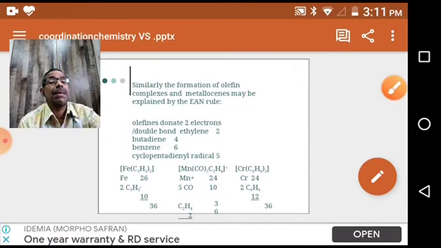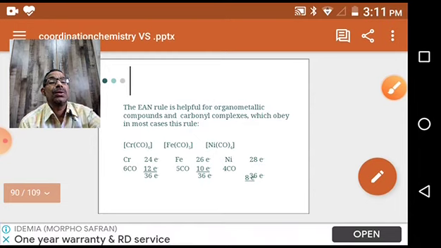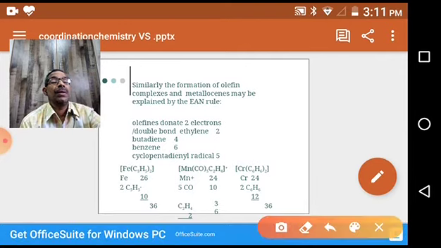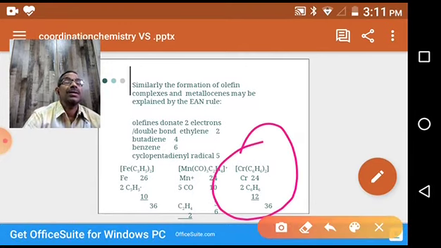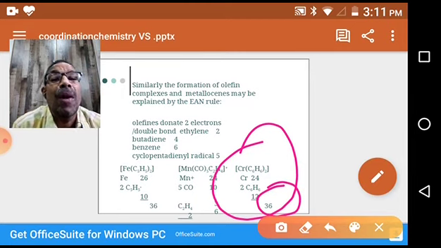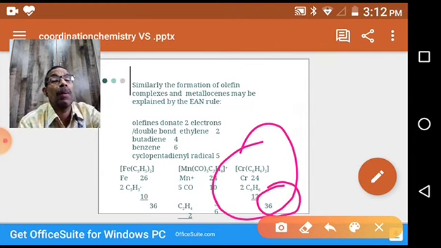Then coming to the next example, you see this one, a chromium complex, dibenzene chromium 0. Chromium atomic number 24, oxidation state is 0, so 24 minus 0 is 24. Benzene provides 6 electrons, 2 benzene rings, so 2 into 6 is 12. 24 plus 12 is equal to 36. It is stable. In this way we can explain the stability of different complexes, especially carbonyl complexes, by the effective atomic number theory.